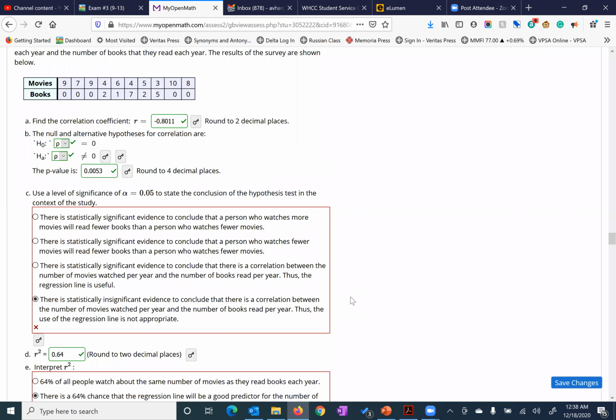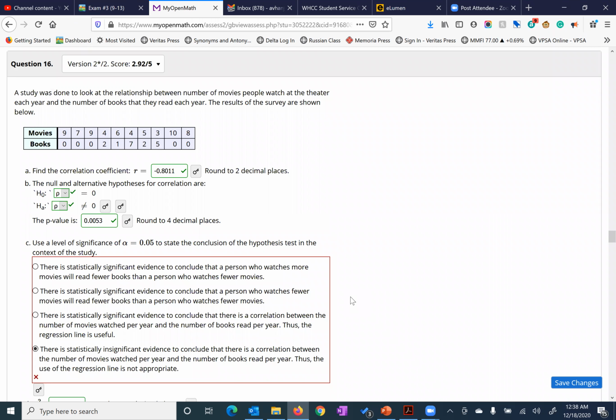16. So let's go through these here. So this is the number of movies a person watches each year and the number of books they read. As you look at it, you do have a negative correlation. But again, your hypothesis testing is not based upon negative or positive. It's just based upon the same or different. Is there a difference there? So the p-value now is 0.0053.